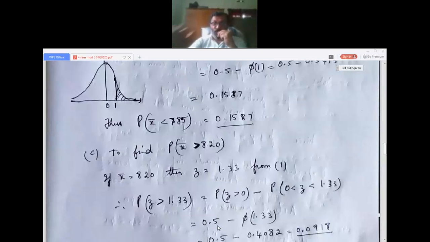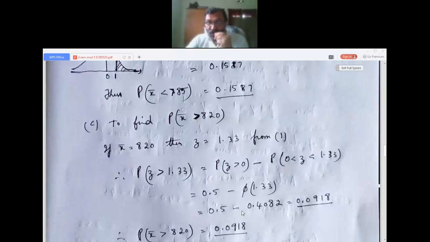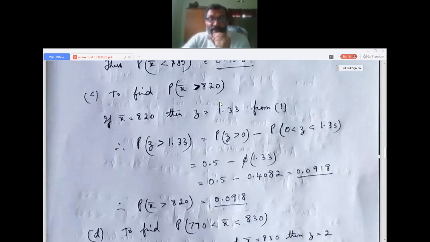The total area under the curve is 1. P of Z greater than 0 means the positive side, so it is 0.5. Minus phi of 1.33, which from the table I have sent you is 0.4082. When you subtract, you get 0.0918. So P of X bar greater than 820 is equal to 0.0918.